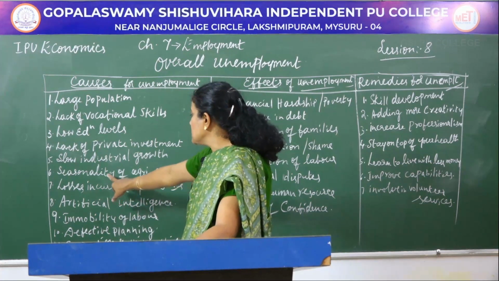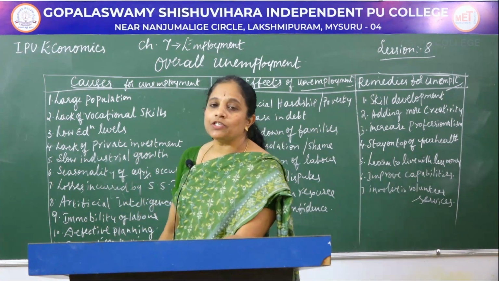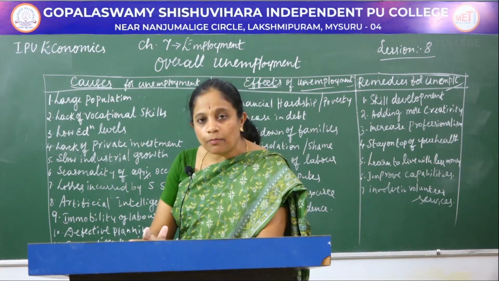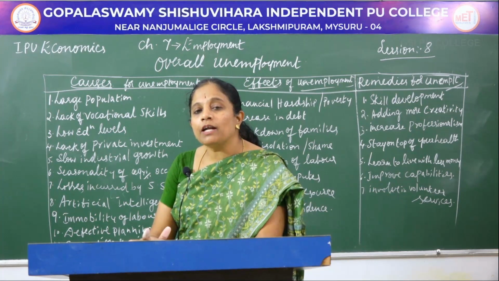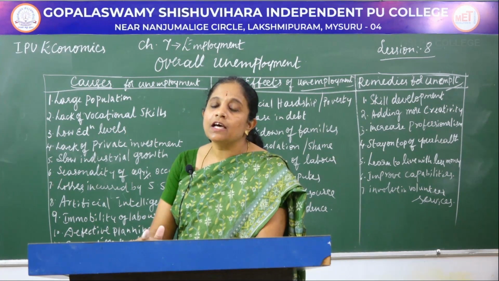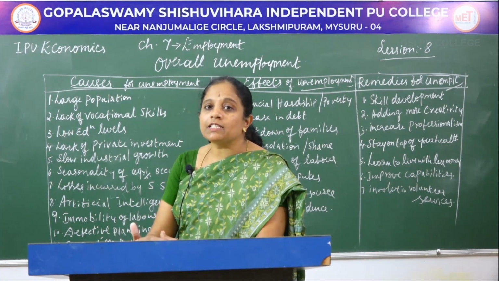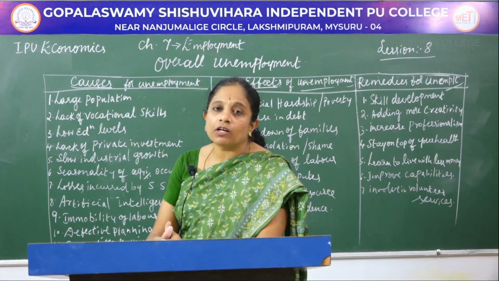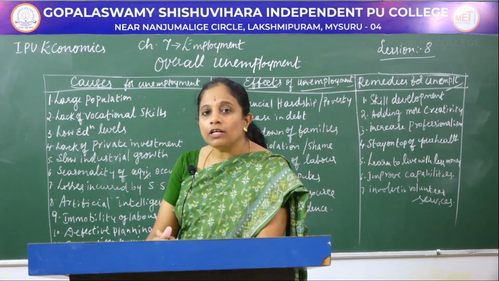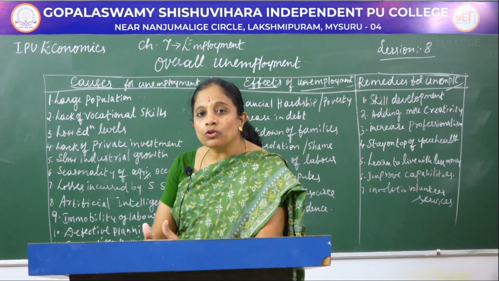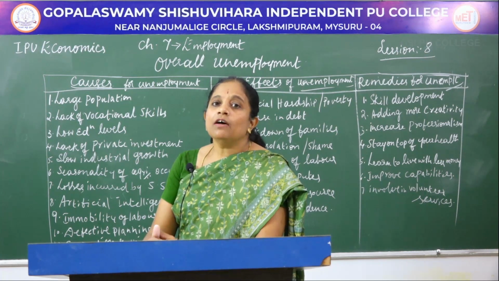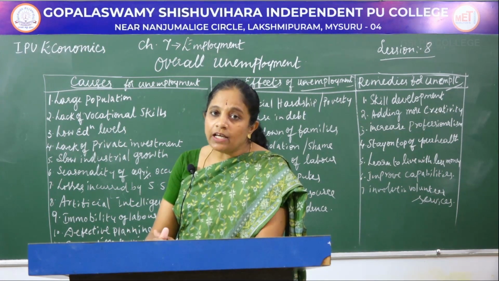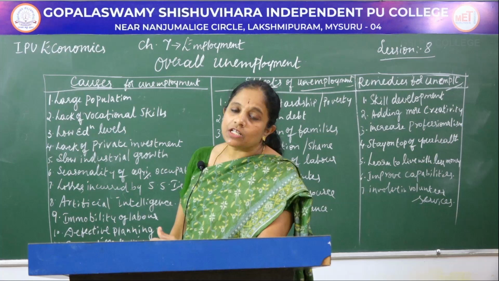The next one is seasonality of agricultural occupation. You all know that the monsoon is gambling over the lives of Indian farmers. So the people here are highly dependent on the monsoon rains and the seasonality of agricultural occupations, because the agricultural sector, that is a primary sector, will not provide a job on all the 365 days. People who grow perennial crops or biennial crops will stay unemployed for many months in a year. So this is again one more major cause for unemployment in our country.